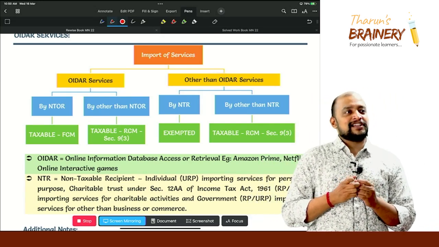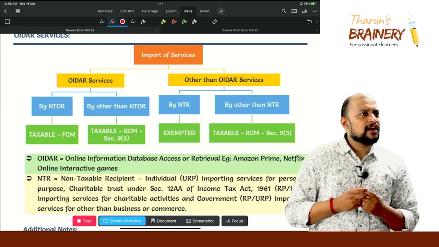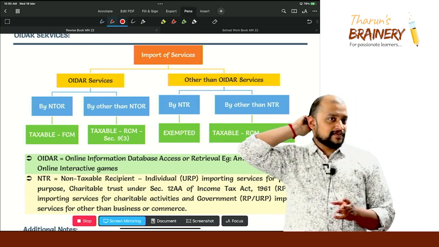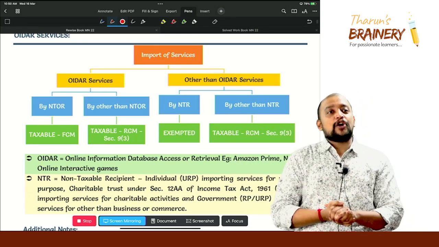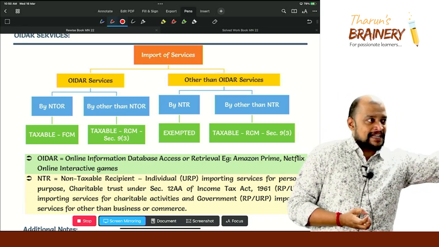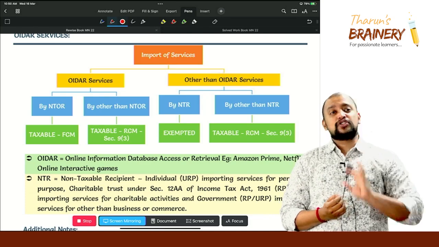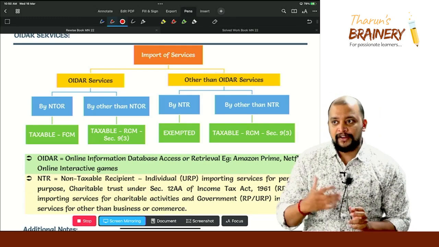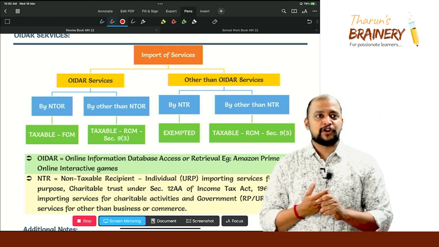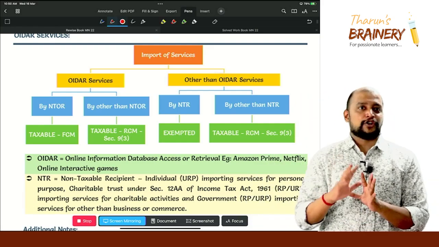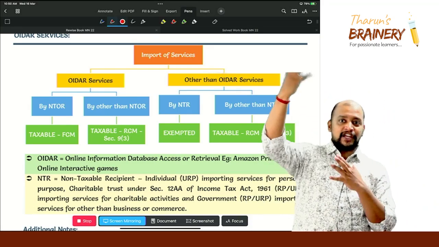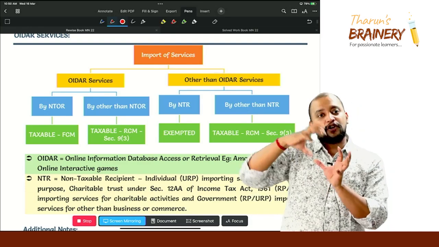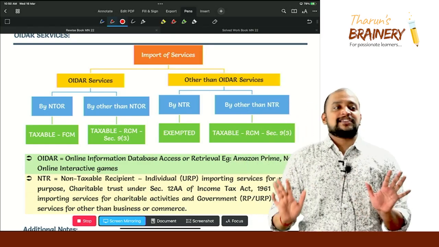Can you give me some more examples? Amazon. Apart from OTT, anything else? Google Drive, super. Cloud storage. OTT platform is an example of OIDR. Then cloud storage, not necessarily Google Drive. Apple iCloud also, or Microsoft OneDrive also, all these cloud storage will come under OIDR because it is mediated through internet and it is automated. Auto sync will happen, you are not manually doing anything. Once you sync that to your local system, all the data will automatically be synced to your server. So that is an example of OIDR.